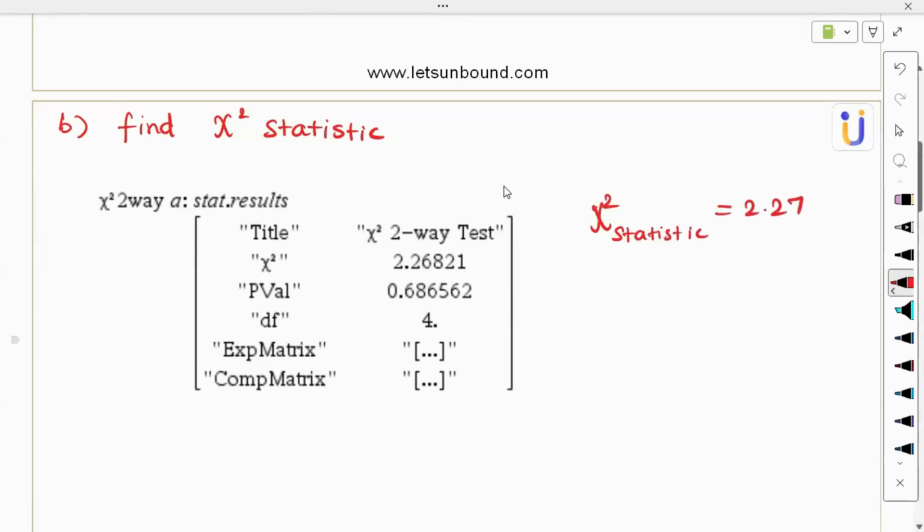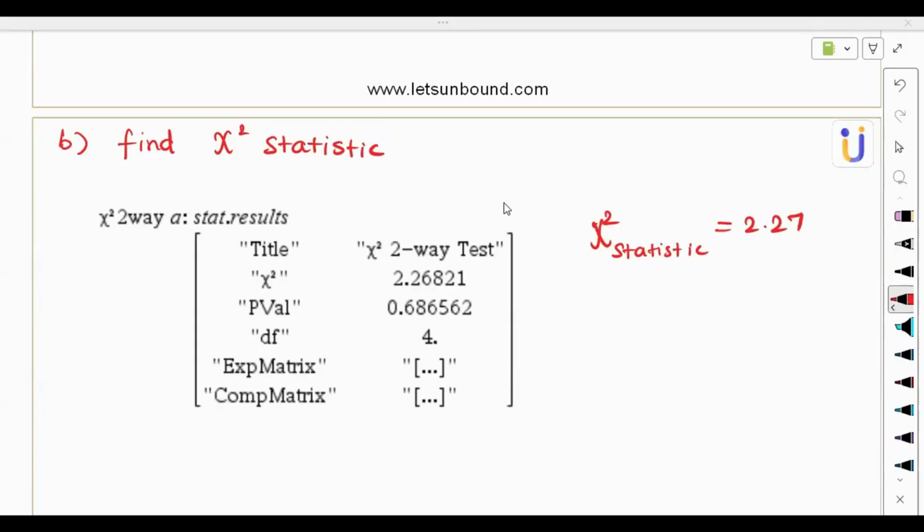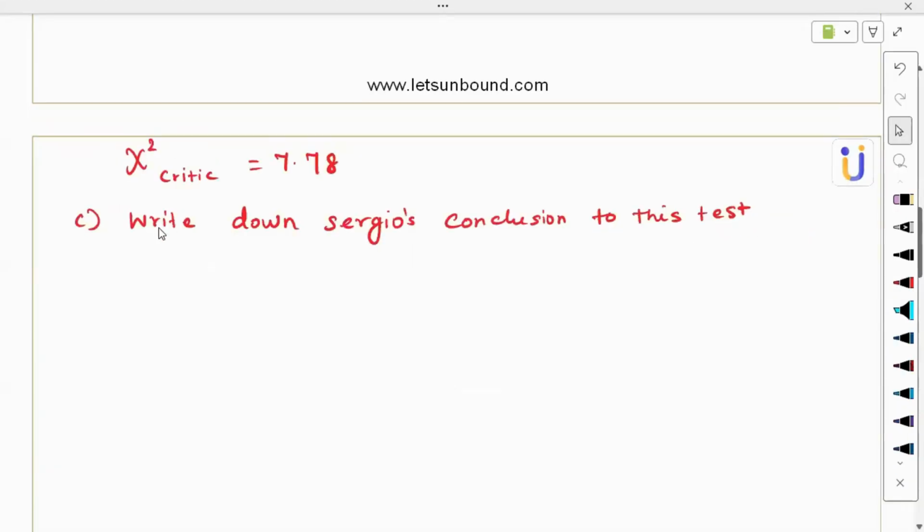That's simple. And in the next part, they have given the critical value of the chi-square test, 7.78, and we need to write down Sergio's conclusion to this test.